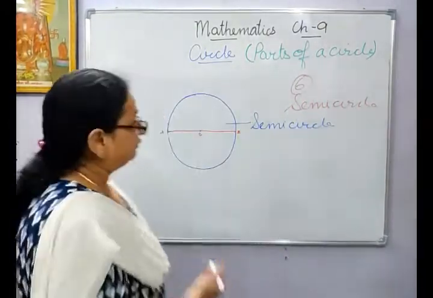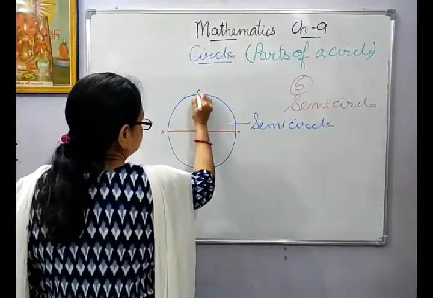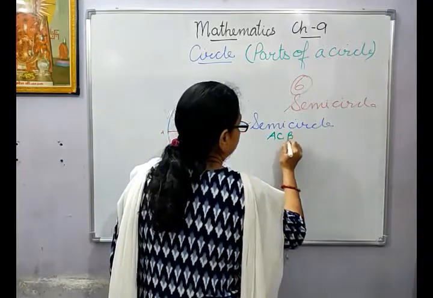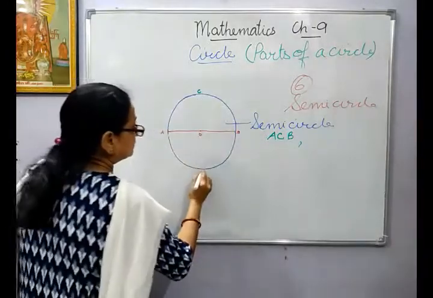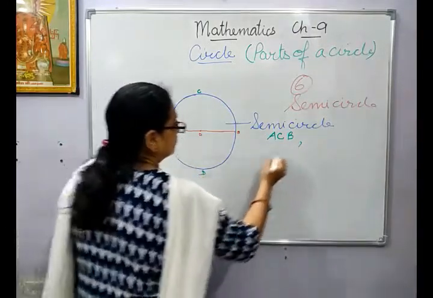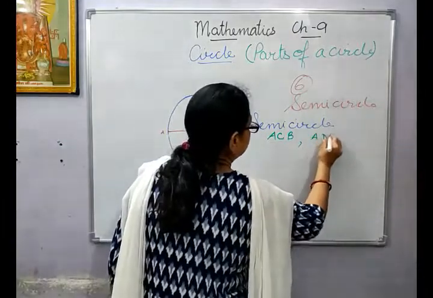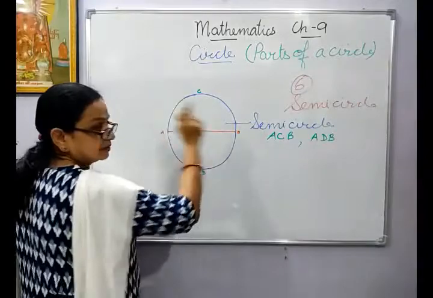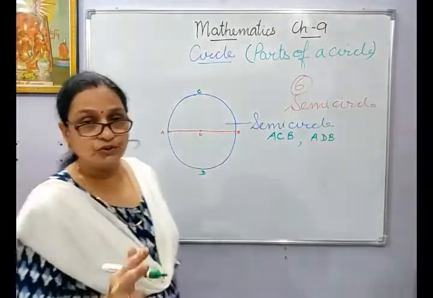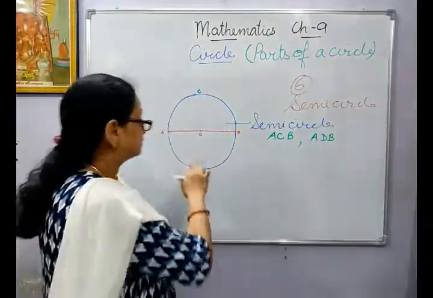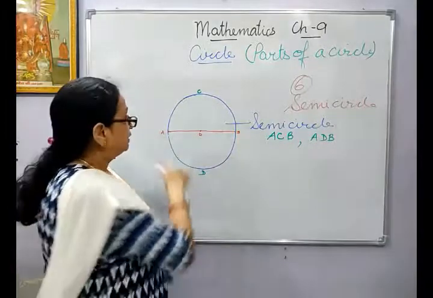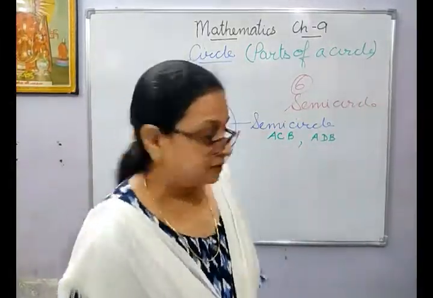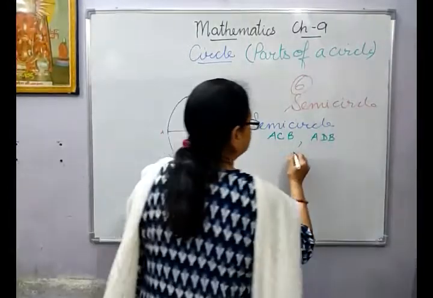To name them, what we do, we just give C over here and we name it A, C, B. So your one semicircle is this. Suppose I take this, so the second semicircle will be this. This is the first one, this is the second one. So two semicircles will be there in a circle which has been formed by your diameter. Now comes the seventh part, and that is arc.